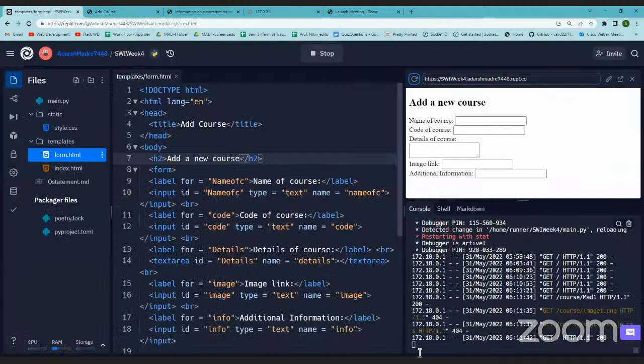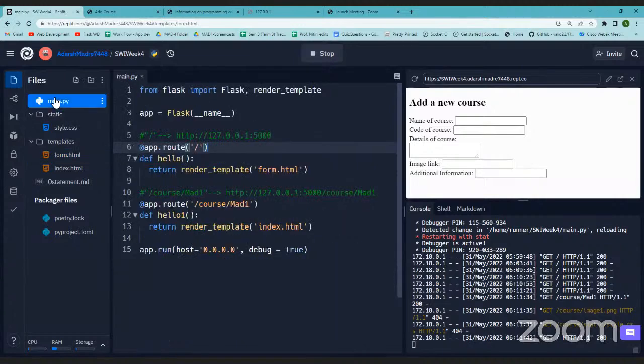Okay, now we have created the form, but there is nothing happening to the data that we put in. I mean, how do we handle this data that you're putting in the form at the front end? How does the server handle it? How does the backend know what the data is, what it belongs to, and how to take it, right? So for that, we need to make some links. Links as in not URL links, some linkage between the form data and our server, right? So we'll do that here.